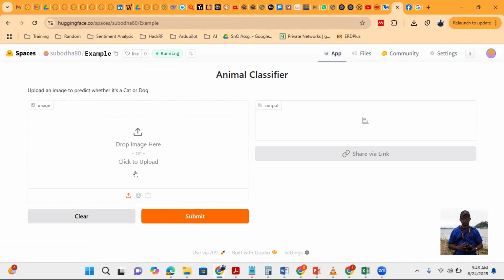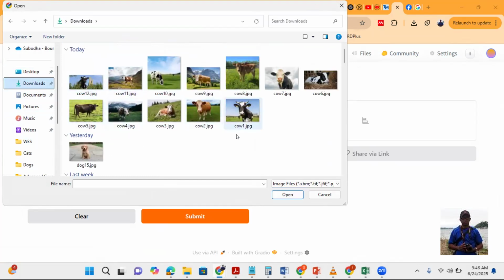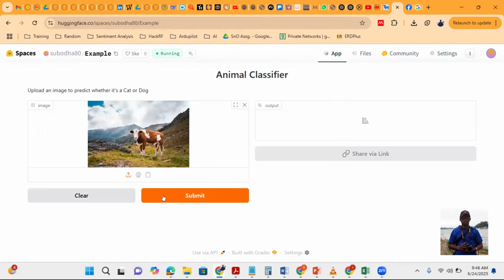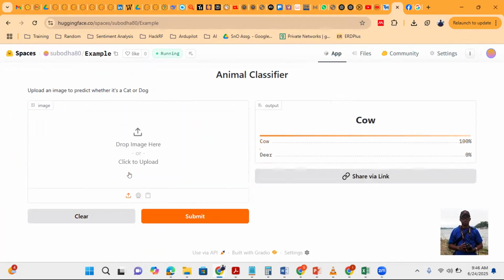Now let's try to upload a file. Let's see. My downloads. Let's try to add this cow 11. Submit. Oh, it says cow, right? So this is updated because previously I could not check cows. So I could not identify cows. Now I can.